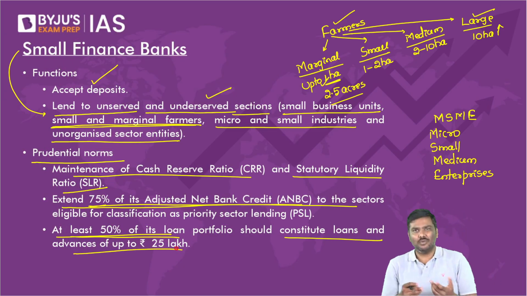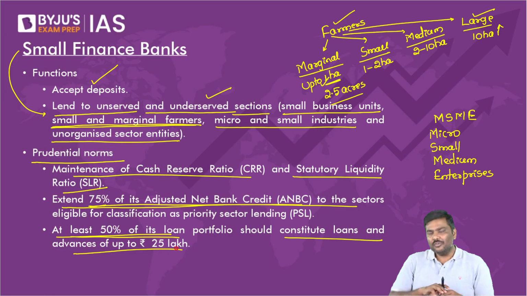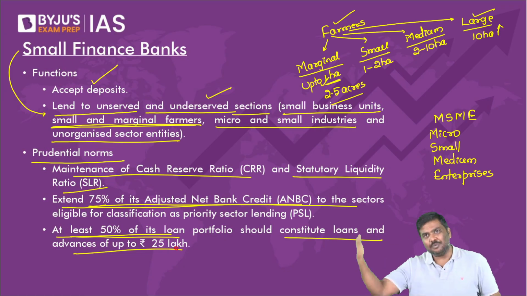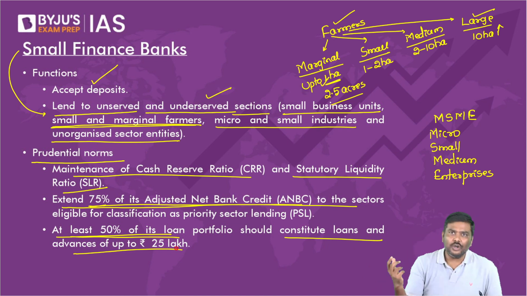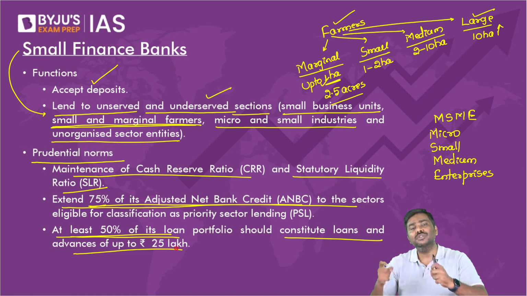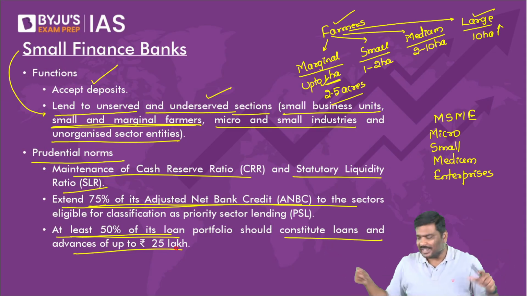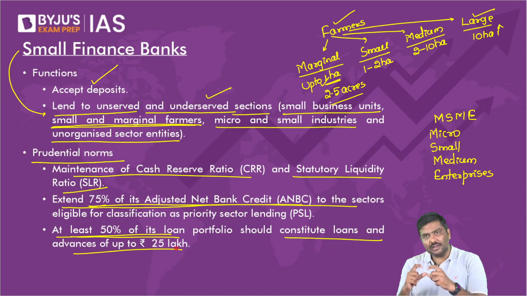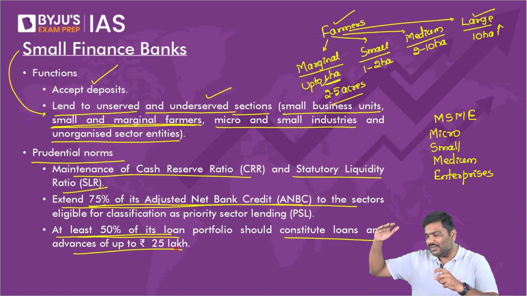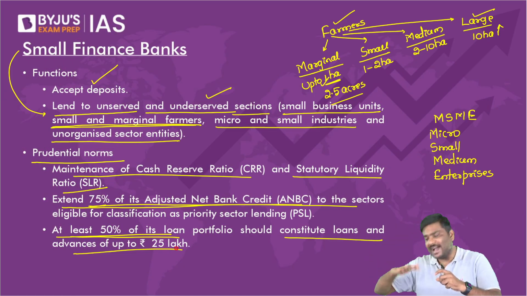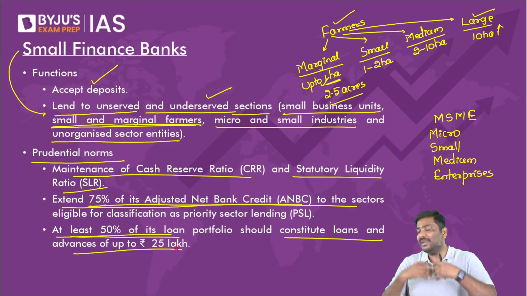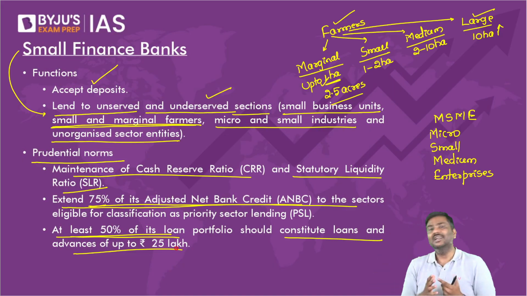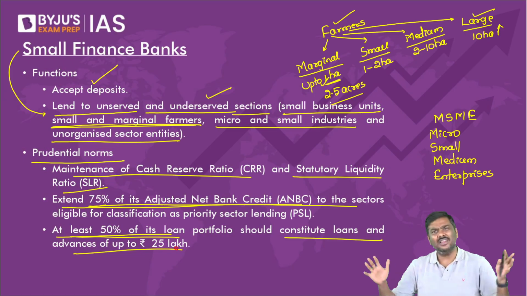What is the reason? What is the context here? If half of the loans are valued up to 25 lakh rupees, don't you think they'll be able to provide loans to a large number of borrowers in the market? Please do let me know. Can I say they'll be able to give more loans to more borrowers? That is the only reason.